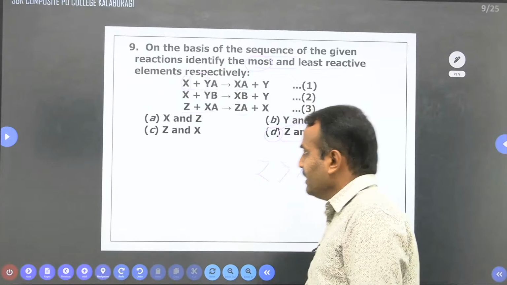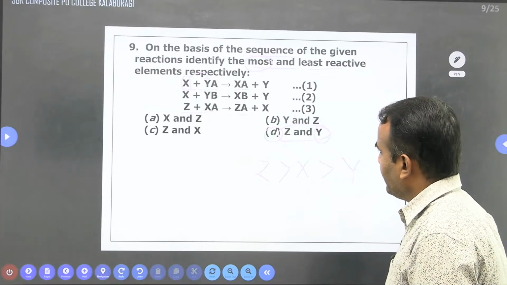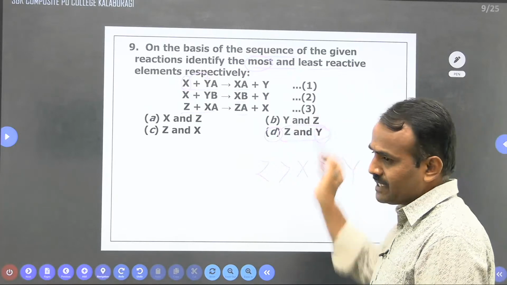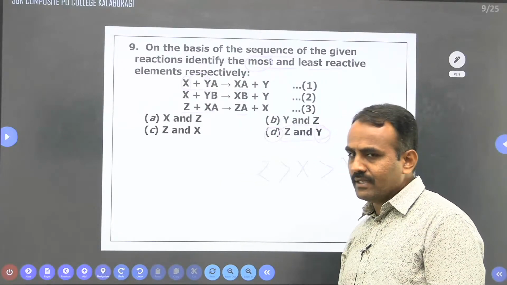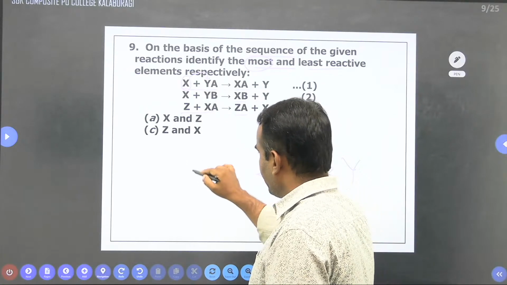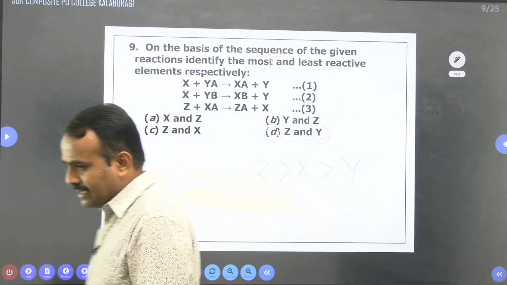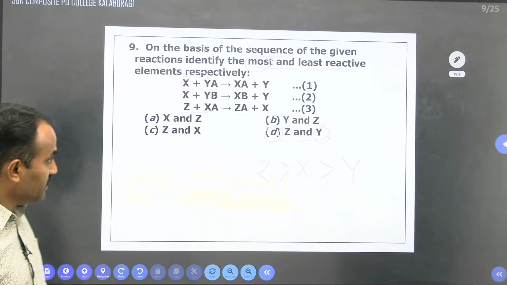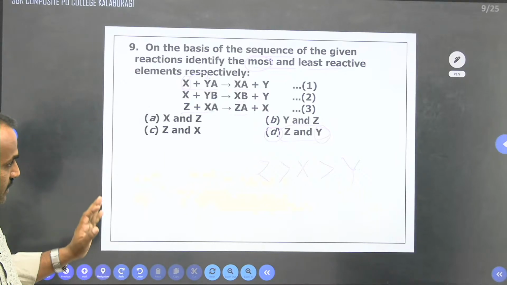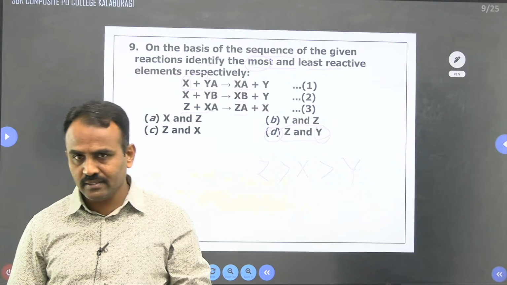This is a very interesting question. So when you know about displacement reactions as well as the reactivity series, we know that a more reactive element can replace a less reactive element. So based on this, the question can be answered. Okay, the remaining things we will continue in the next class.